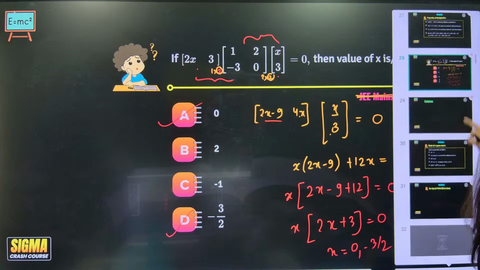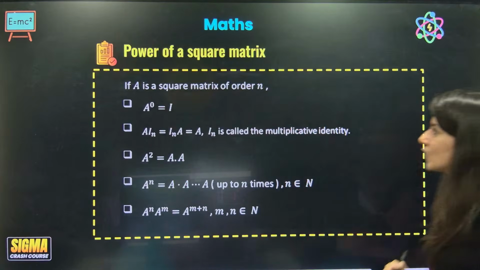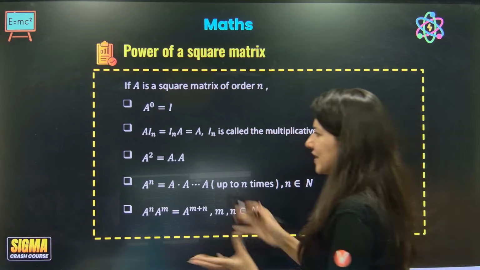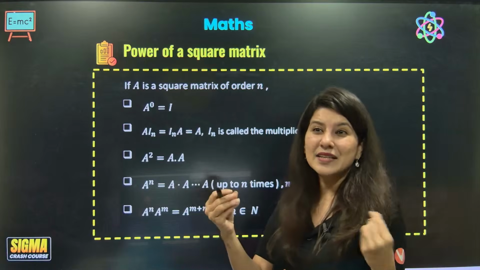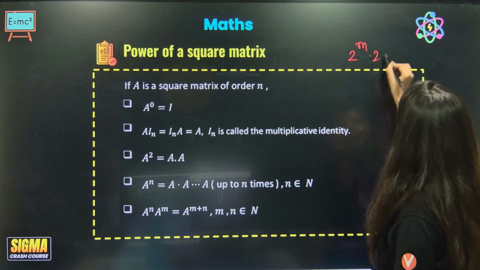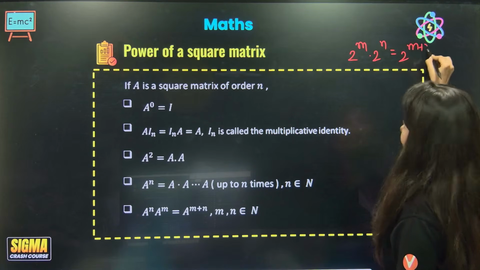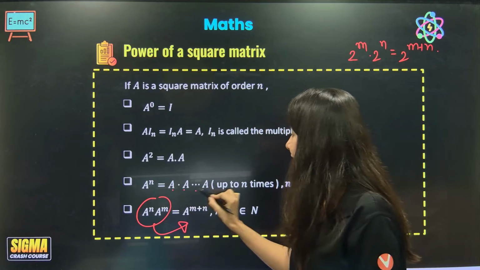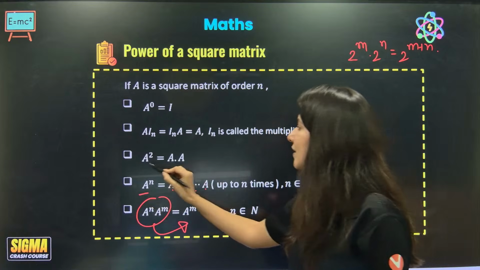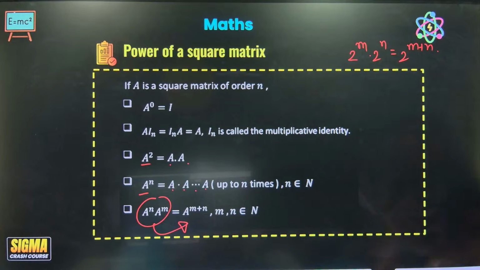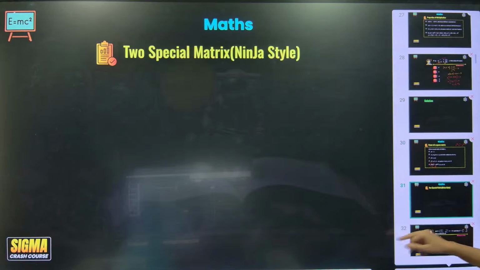Anyway, now let's talk about square matrices. Let's talk about the power of a square matrix. Basically, the power of a square matrix is similar to the laws of exponents. Remember 2 power m, 2 power n, gives 2 power m plus n. Can you see this is following the same laws of exponents? If you multiply A n times it will be A power n. A square is A dot A. Very easy things, I think this is self-explanatory.